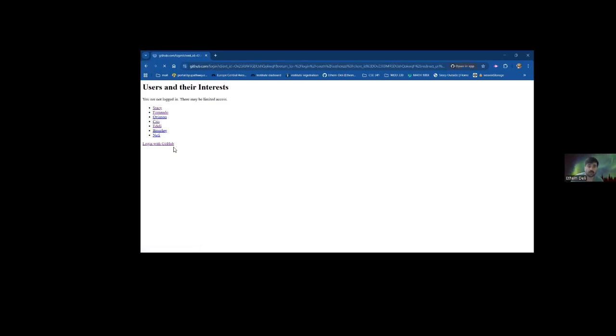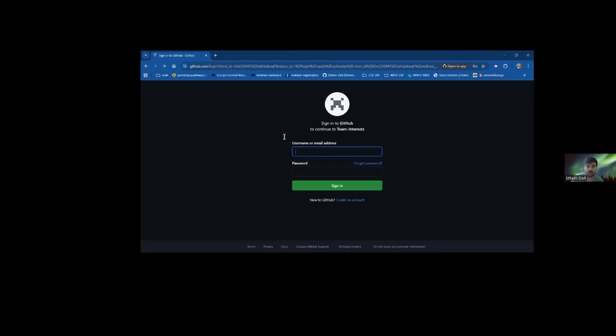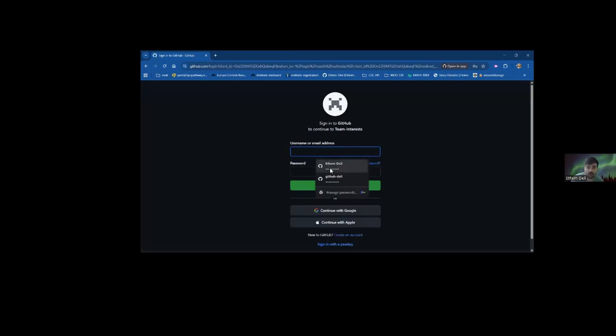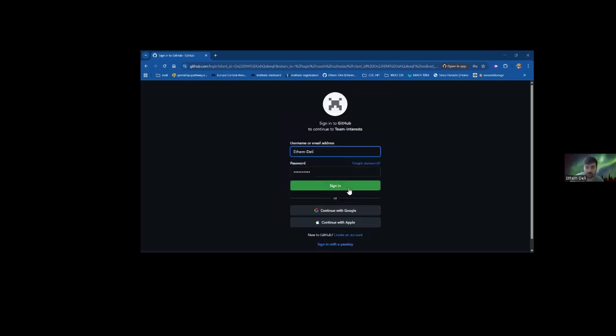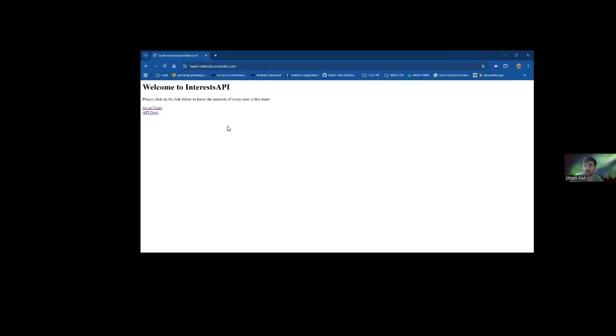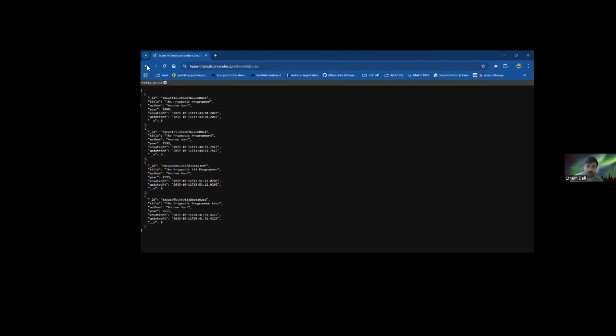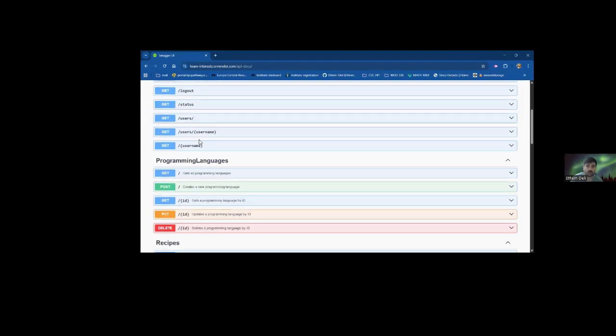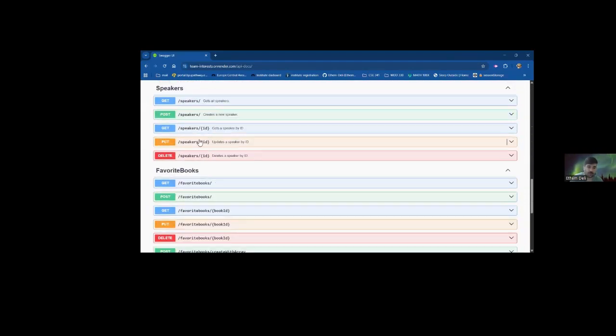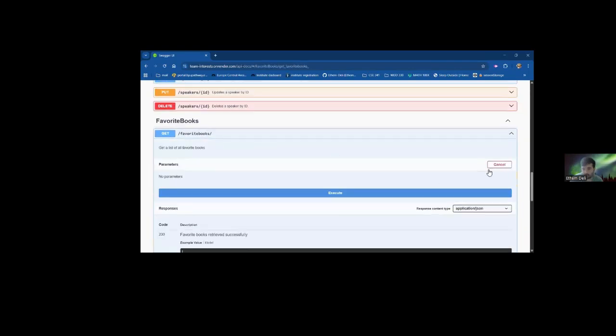So for that, we have to go back to the users and then log in with GitHub. As you see, we are directed to GitHub. Once we log in with GitHub, we will be directed to the authorization application. As you see, I have logged in with GitHub. So let's go to users again and click on my name. As you see, I have logged in and see my data. Here there is also a log out button, so you will not keep your login open.